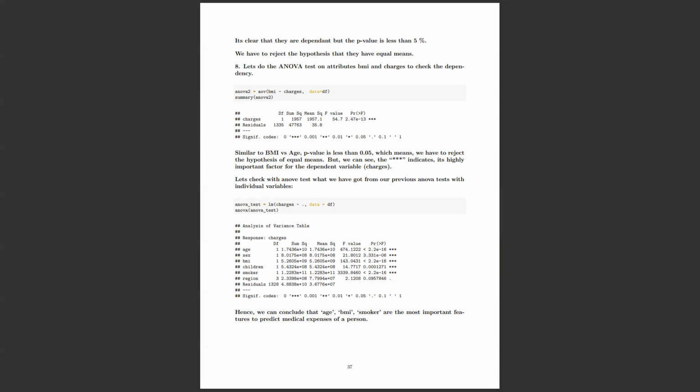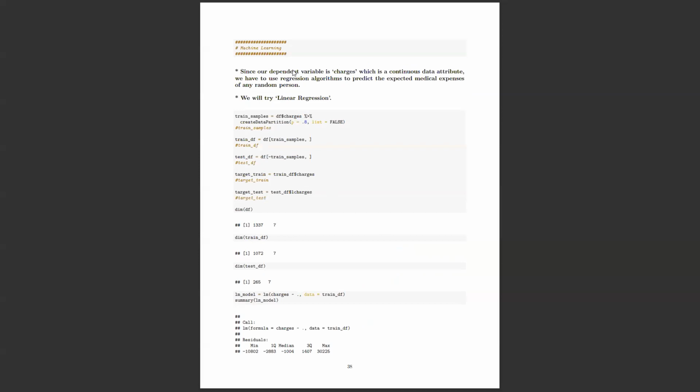Analysis of variance table. The variance table, in a sense, shows the dependency of all the columns with respect to the target variable, that is charges, medical expenses. Yeah, coming to the machine learning part. Here I try to do two models. One is simple linear regression, and the second is using k-fold cross validation. I again use linear regression in that, but I try five-fold and tenfold cross validation just to check the difference and whether it is improving anything.